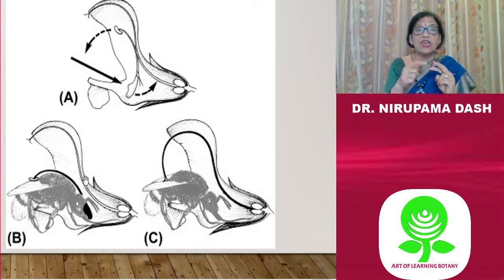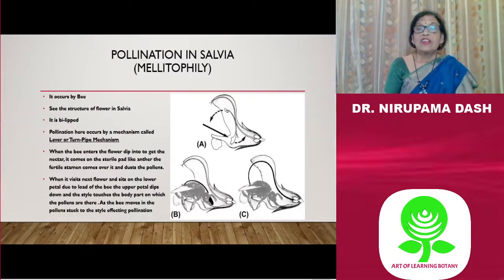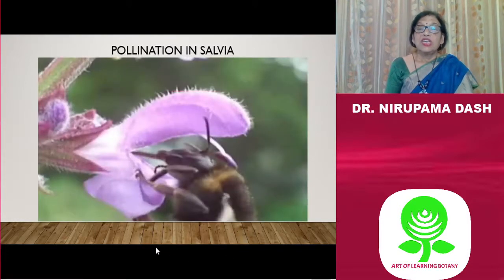When the bee with these pollen grains comes out of that flower and visits another flower, at that time the stigma, you can see from the picture, tumbles down and touches the body of the bee, and it receives the pollen grains, and then it brings about successful pollination. So this is called the lever mechanism or turnpike mechanism. And you can see in the picture also how the bee is entering the flower